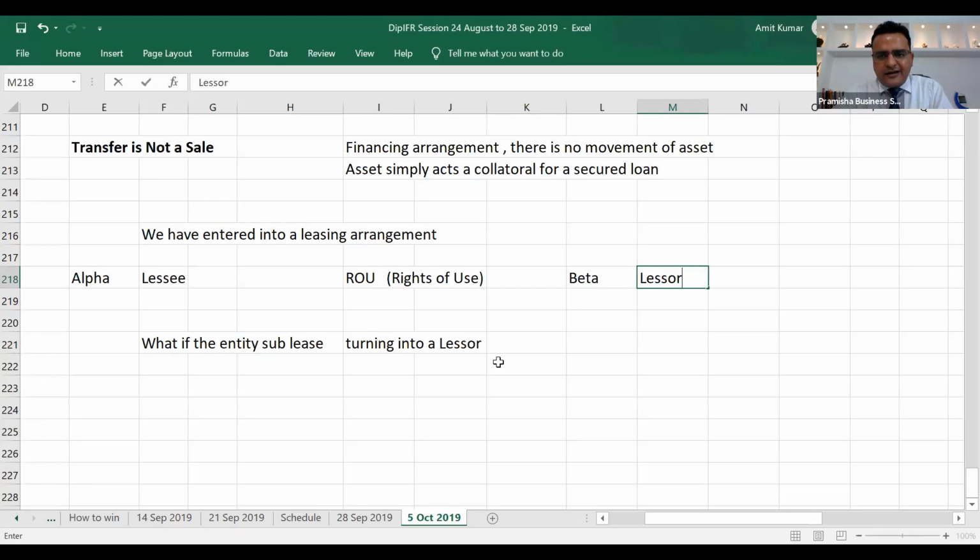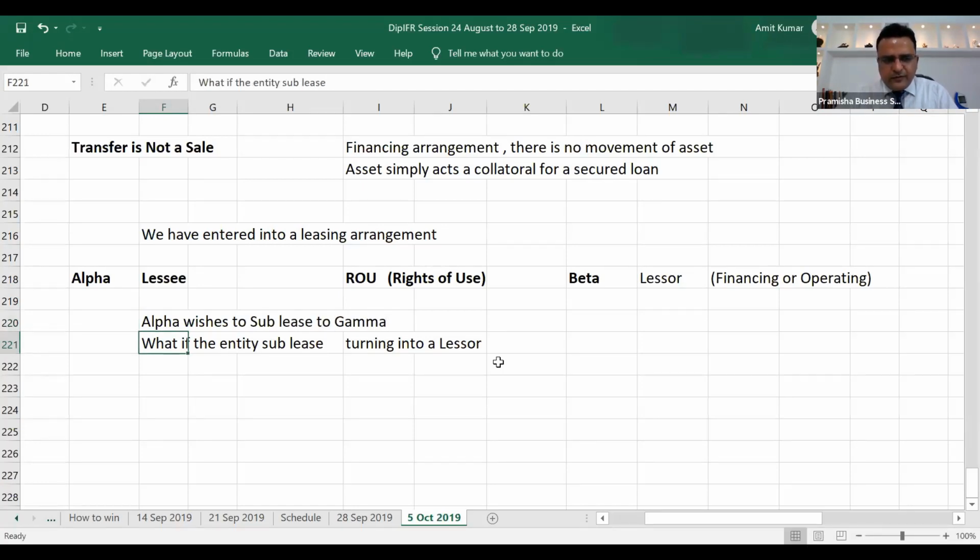Lessor will record normal financing or operating, depending on whatever the situation. Beta is the owner, Alpha is the lessee, entered into leasing arrangement, we recorded right of use into a books. Now Alpha wishes to sublease. Alpha wishes to sublease to Gamma.